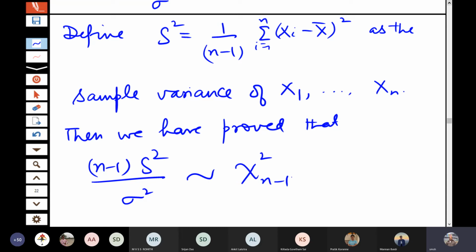Now we define some other distributions also, which are sampling distributions. So is this discussion clear till now? Yes, sir.